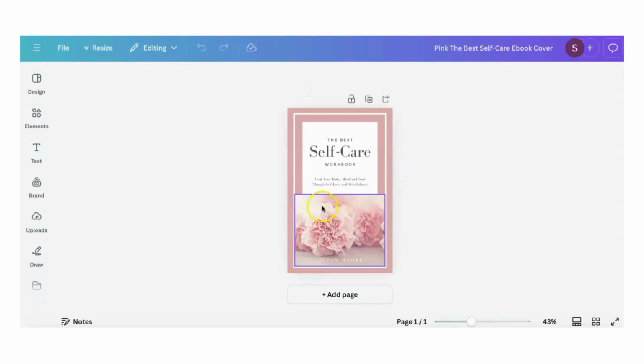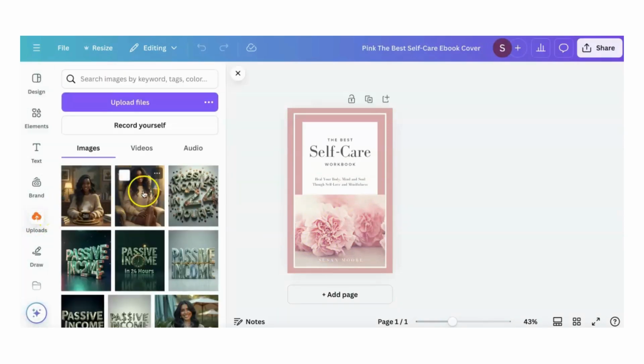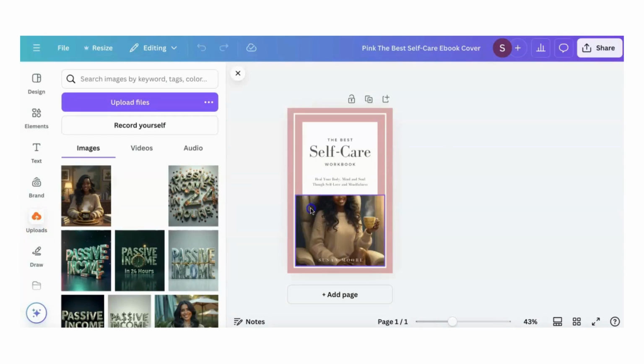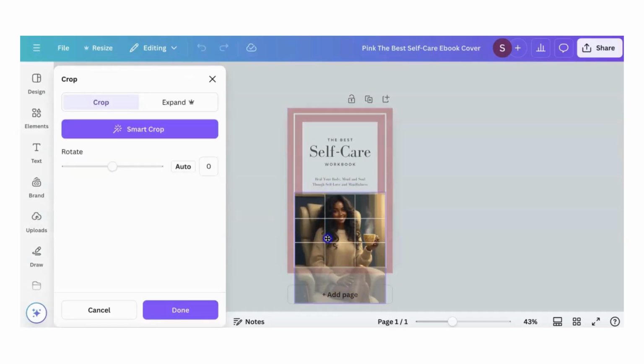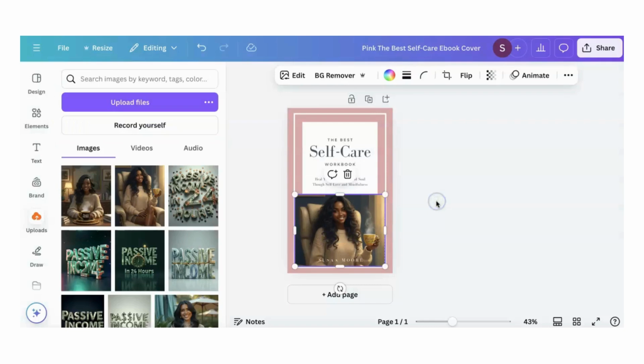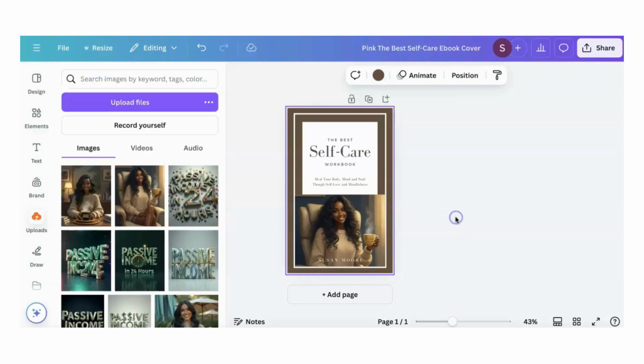You can customize that template. Go in, upload your own pictures, and we can put this young lady right here on it. Let's make it bigger so that we can slide her into place. There we go. And we can also change the colors. And we want the colors to maybe kind of match what's going on there. Look at that. Now that could be the cover of your ebook.